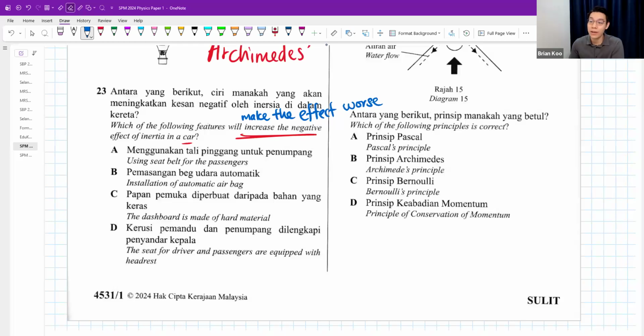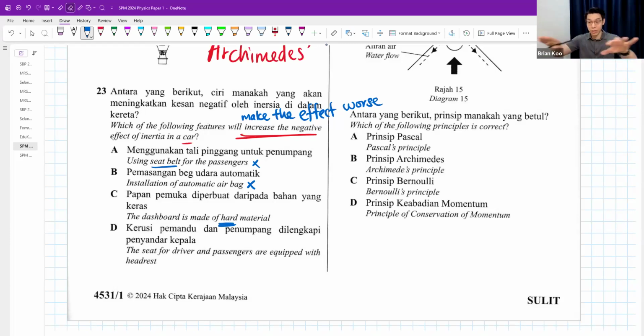Okay, if you use a seatbelt, it makes it better, right? Because if your body is thrown forward, the seatbelt will pull you back. We want to make it worse, so this is not the right answer. Install automatic airbag. That makes it better, because if my whole body is thrown forward and hits the dashboard, I get an airbag. So it doesn't make it worse.